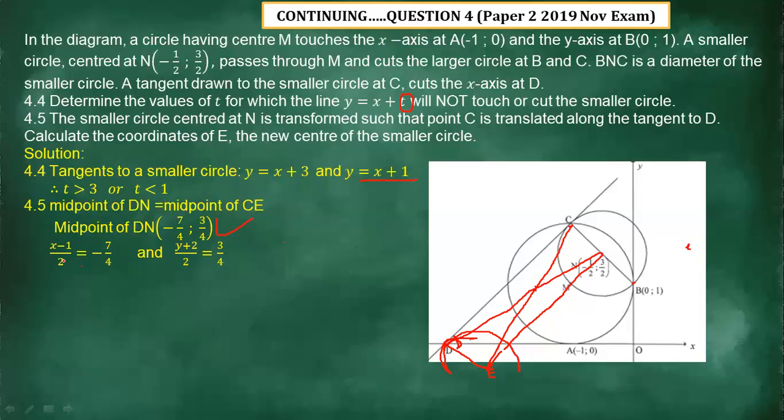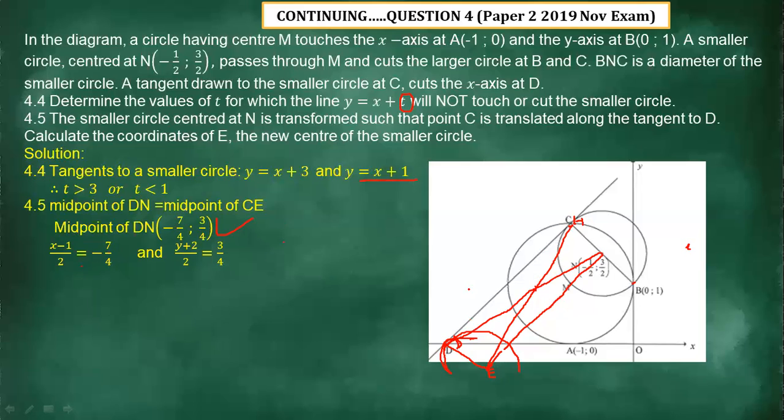Then we start with x. We say x from this point E, plus the value of C, remember there is negative 1 there. So it's plus minus 1, over 2 equals the midpoint, which is negative 7 over 4.